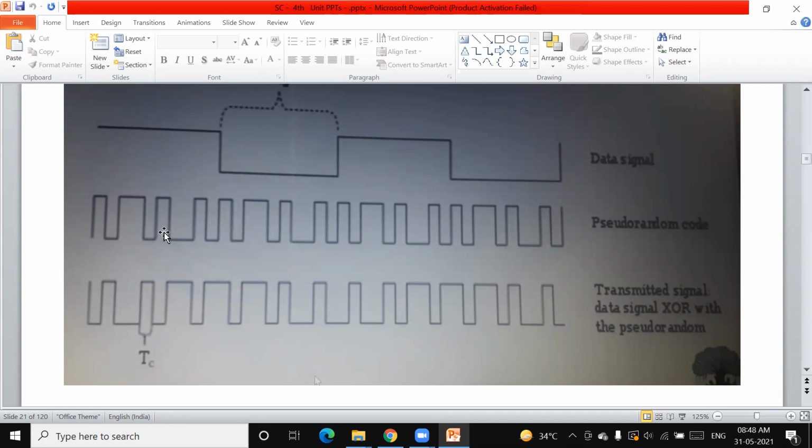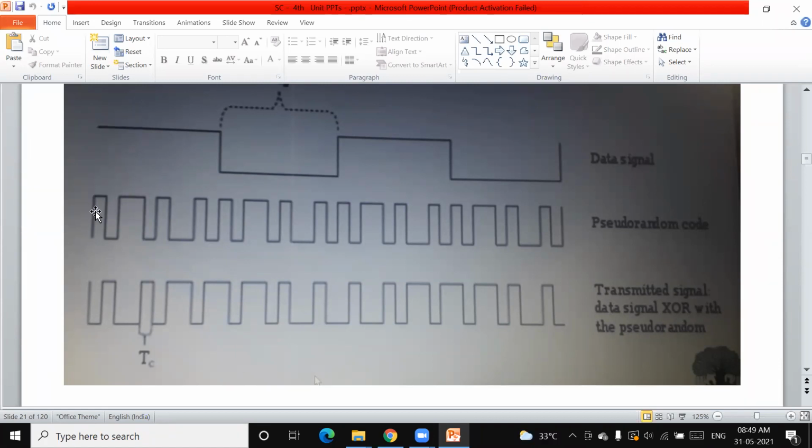Now this is the data, this is the code, and these two are XORed. You can see here, up to this period it is 1, and this is 0, 1, and 0. This is the data, as you know. XOR of different inputs gives 1: 00 gives 0, 11 gives 0, and other than that the output from the XOR is 1.